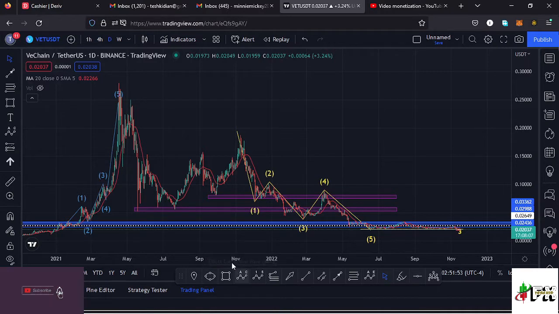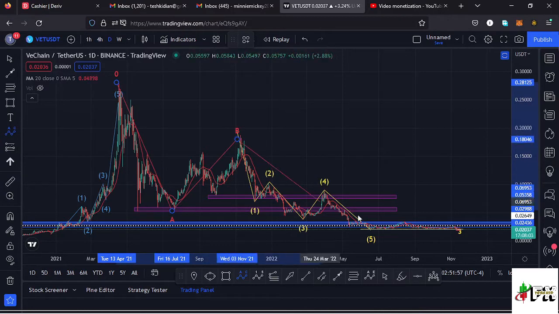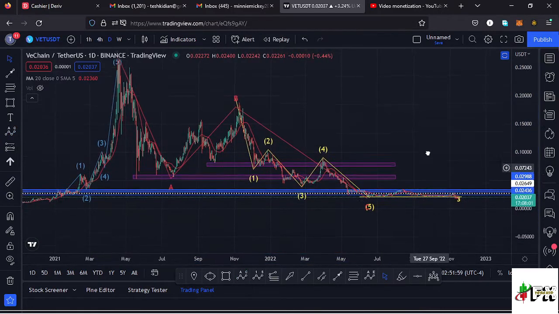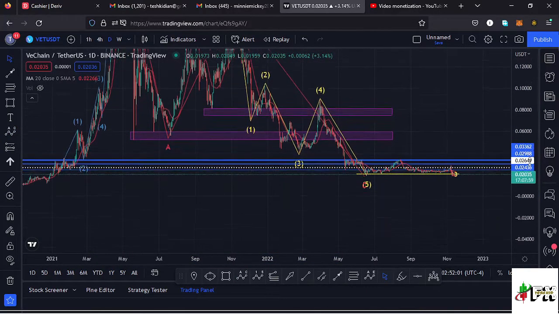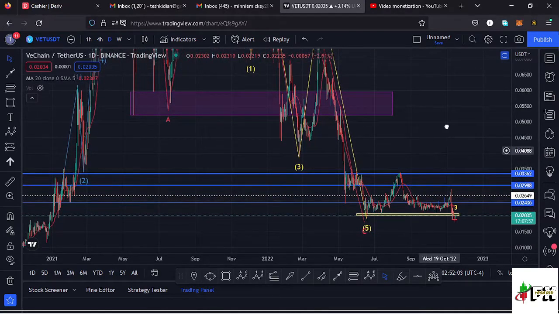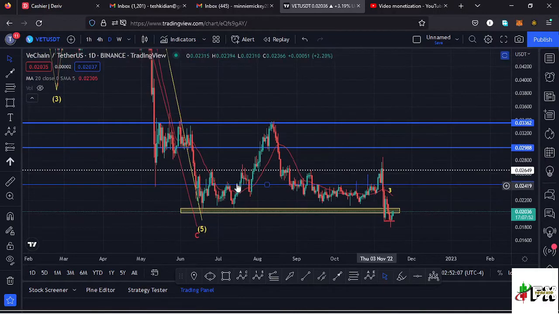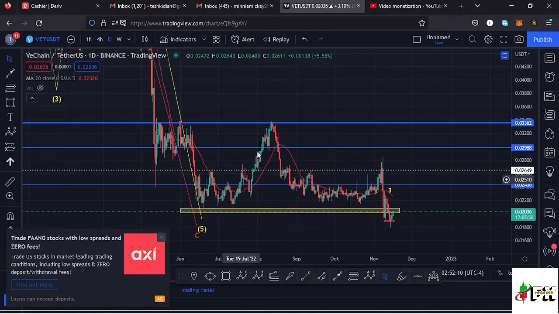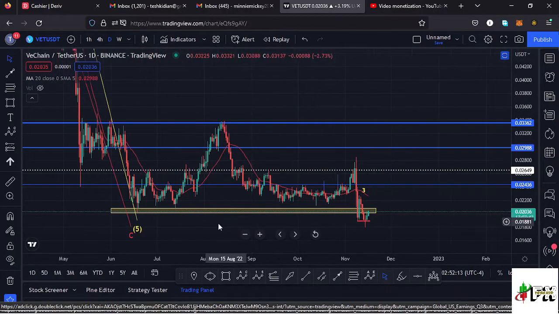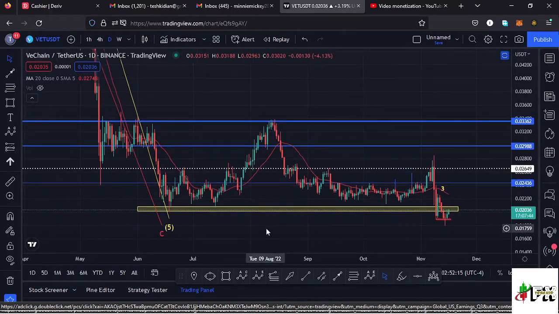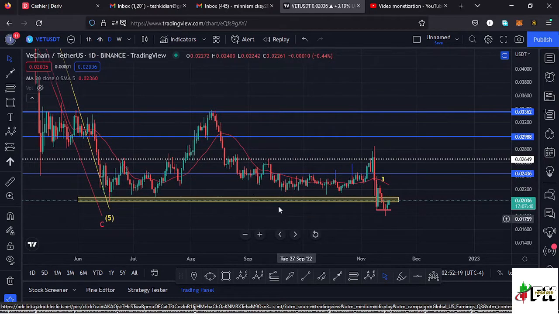Vechain from the all-time high has been seeing lower prices in this massive ABC corrective movement, which has now taken us back to around the $0.017 mark. Starting my analysis here on the daily chart, you can see after making our low at around the $0.02 mark, we saw a very nice bounce to the upper side, managing to break above key areas of resistances. But at the key area of resistance at around the $0.03362 mark, we got rejected, and we have been seeing a massive pullback to the lower side.